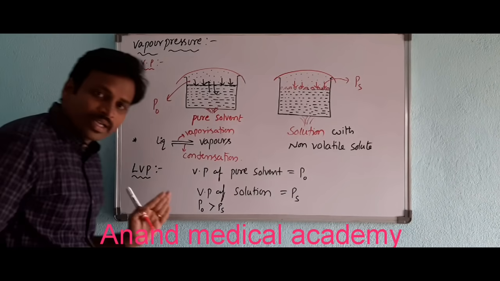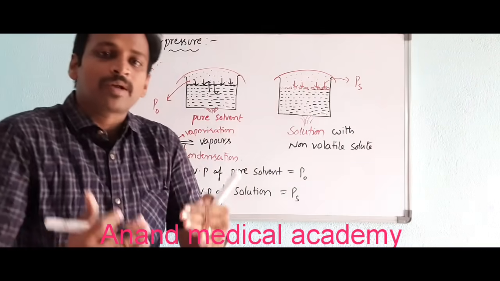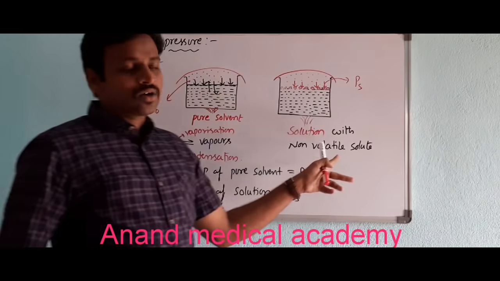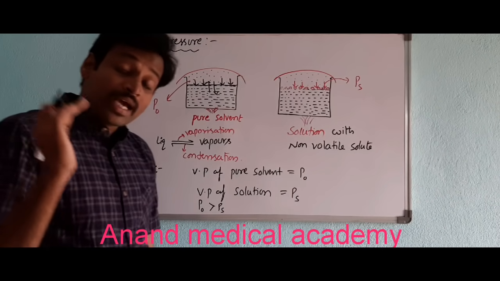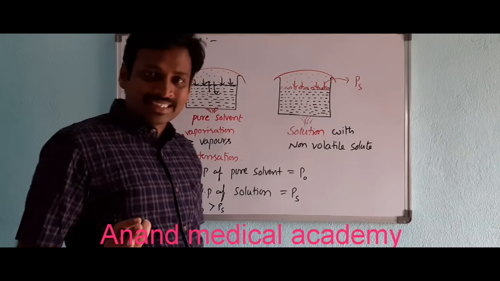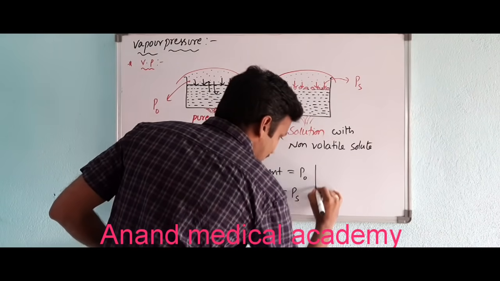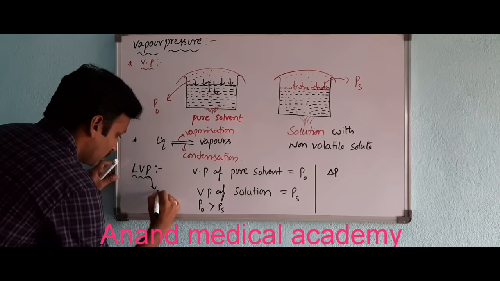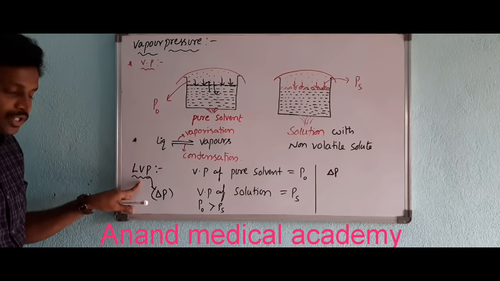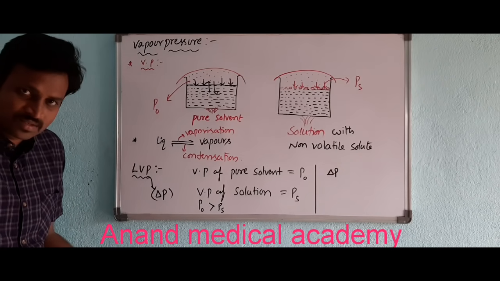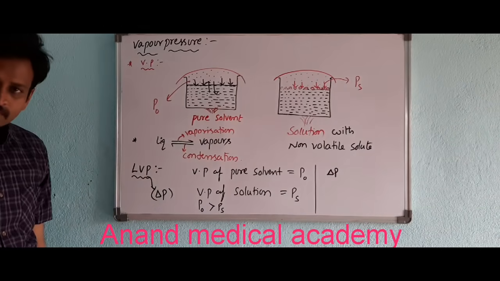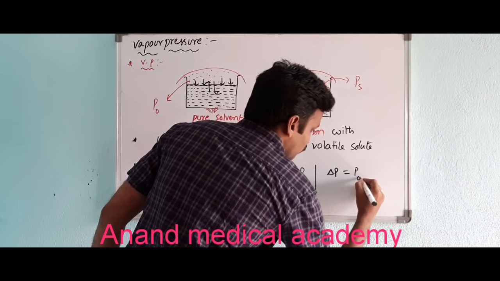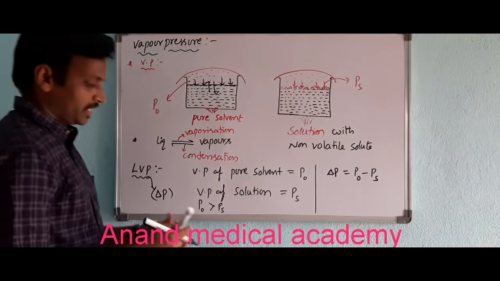So what exactly is lowering of vapor pressure now? How much was the vapor pressure lowered when the non-volatile solute was added? Non-volatile solute was added, then how much did the vapor pressure decrease? Certainly you can write that as delta P. Delta P is nothing but lowering of vapor pressure. The difference between these two will be the lowering of vapor pressure. That's it. So delta P is equal to P naught minus PS.